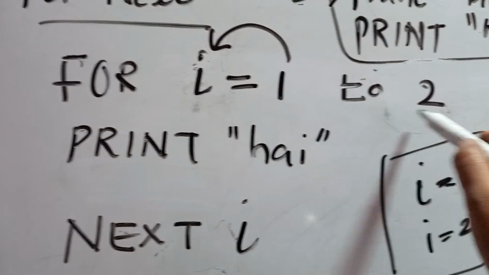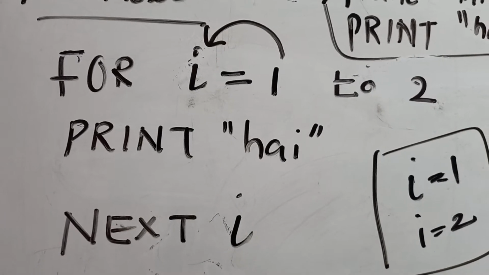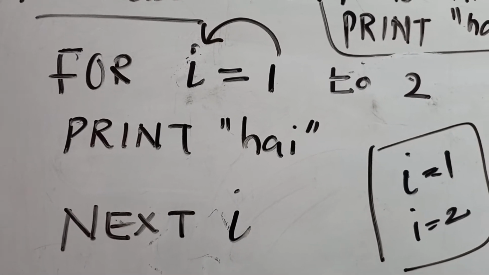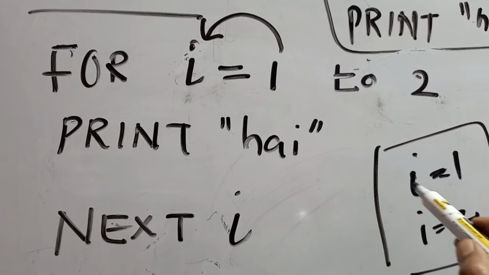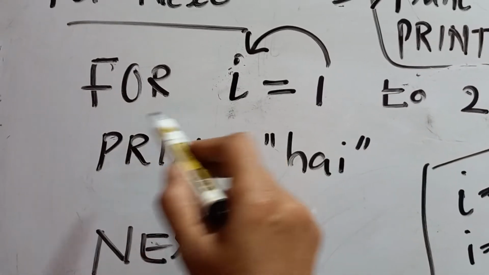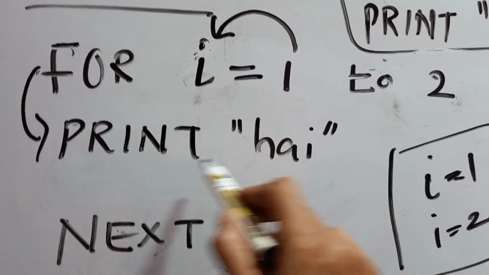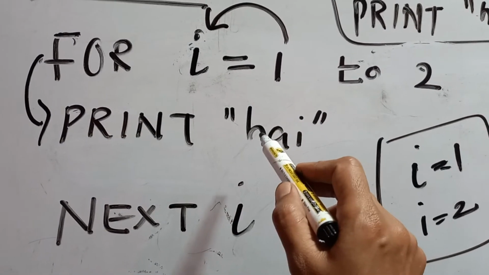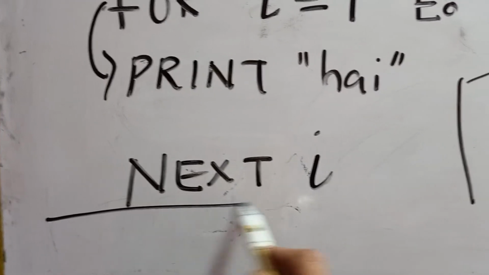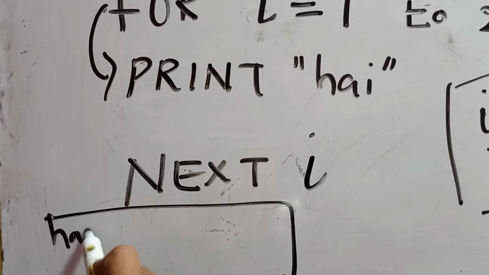Suppose when the loop starts, I takes the first value. What is the first value in this range? Your range is actually 1 and 2, right? The first value from this range is nothing but 1. So when I becomes 1, it will come down here and it will print the particular statement. What is that statement here? Print hi. So suppose this is your output screen, your answer will be hi.